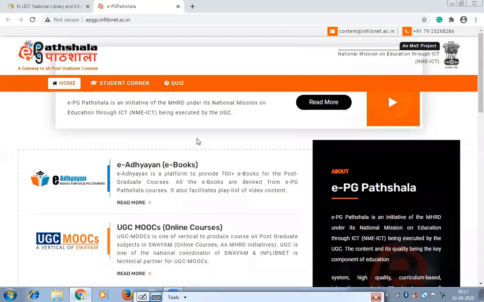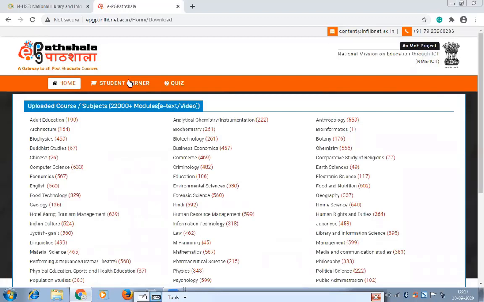So just have a look. As I told you, in EPG Pathshala, notes-type information is uploaded by many universities and eminent personalities of different subjects, as ready-made reference for the student. Students can download the material offered in EPG Pathshala in different formats. You will get PDF format, video lectures, and extra references to enhance your knowledge about the particular subject.